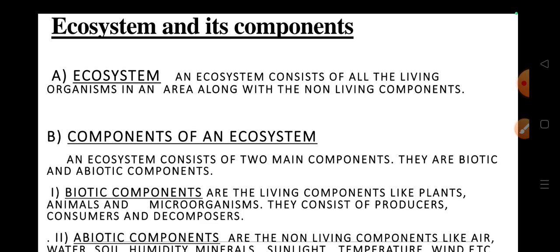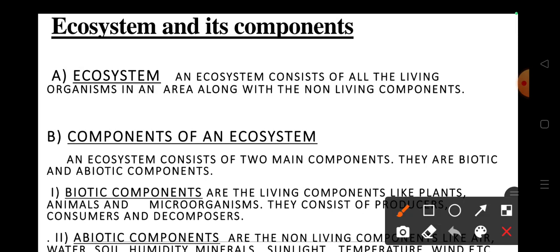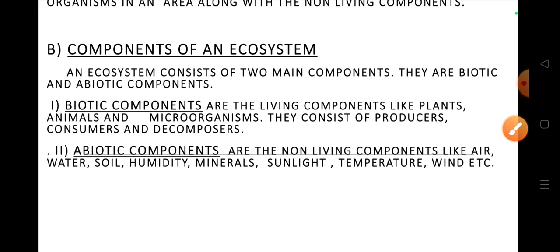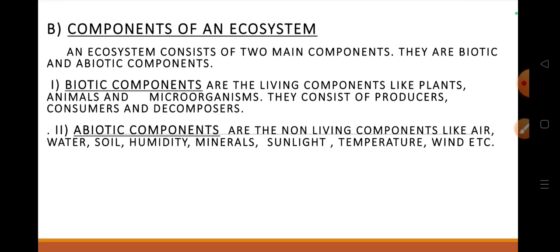Then ecosystem. An ecosystem consists of all the living organisms in an area along with the non-living components. Components of an ecosystem. An ecosystem consists of two main components. They are biotic and abiotic. Biotic components are the living components like plants, animals and microorganisms.